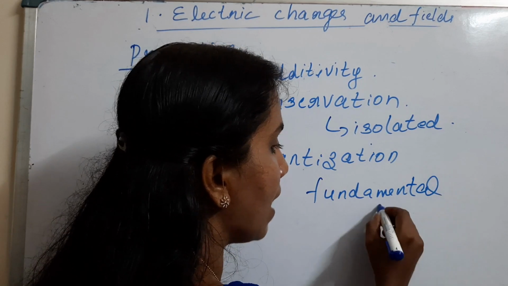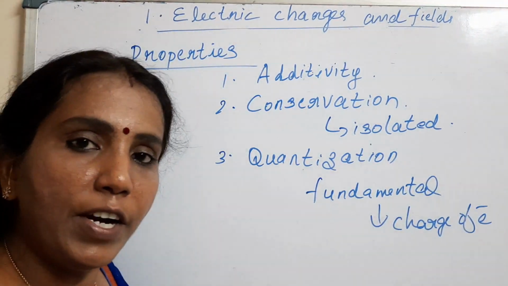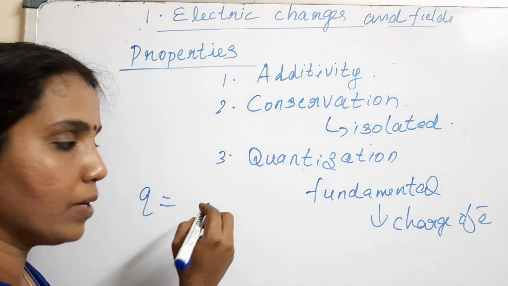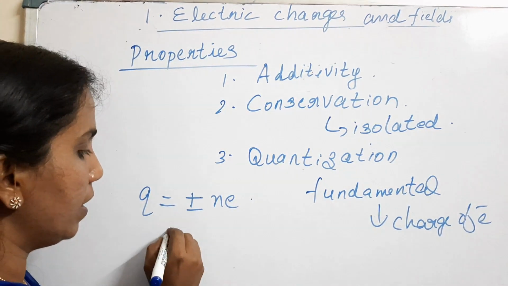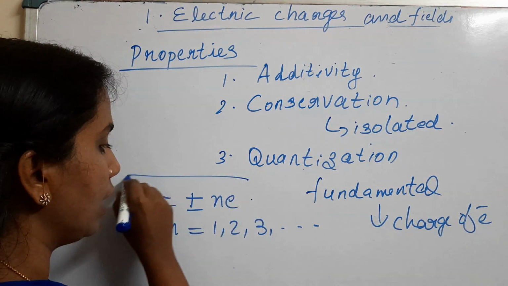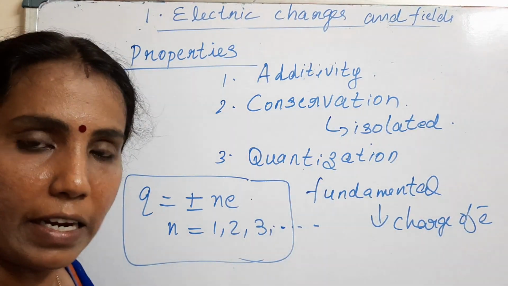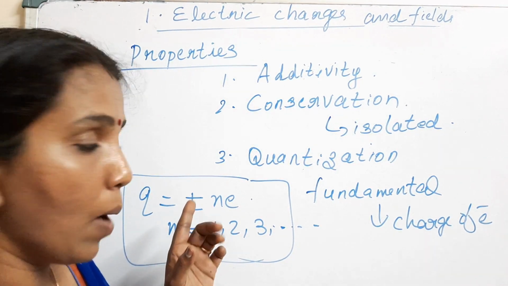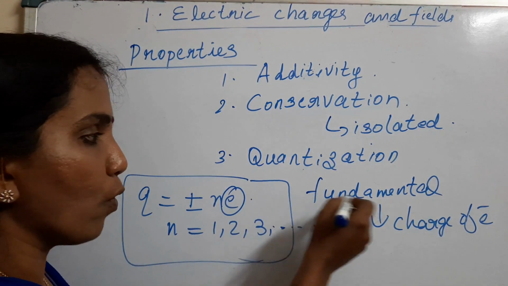So which is the fundamental charge? The charge of an electron. So the electron's charge is the fundamental charge. All other charges, suppose we write a charge Q, how can it be? It can be Q equal to plus or minus nE, where n can take values like 1, 2, 3, etc. This is, in short, what the quantization property means. Okay, it can be any integer value. So Q can be plus or minus nE. It can be a positive or negative charge, but it is written as an integral multiple of e. Here this e stands for the fundamental charge.